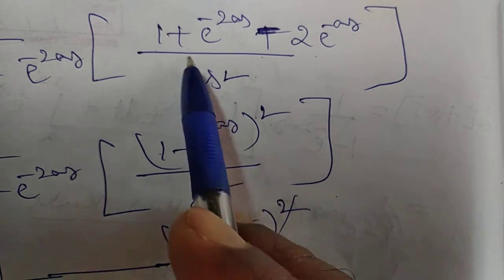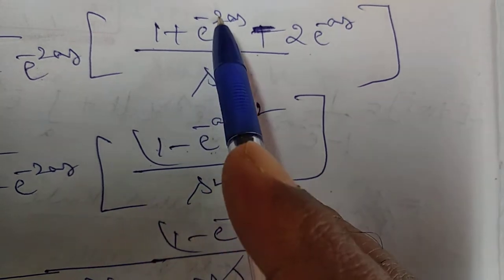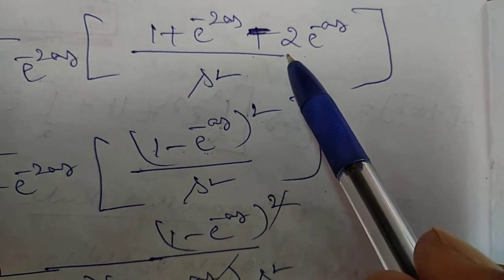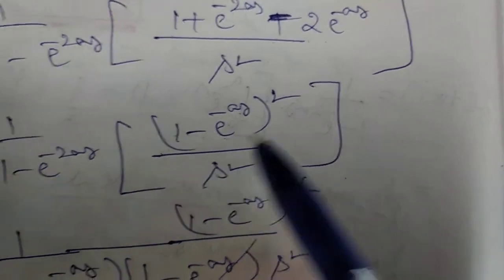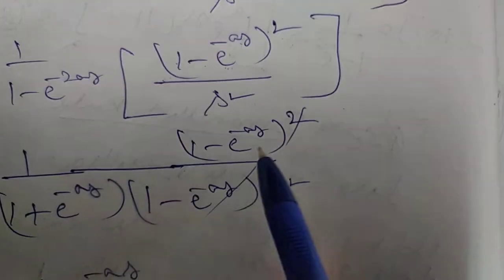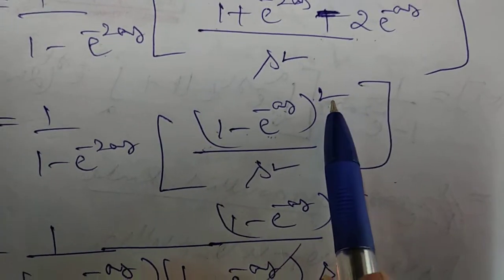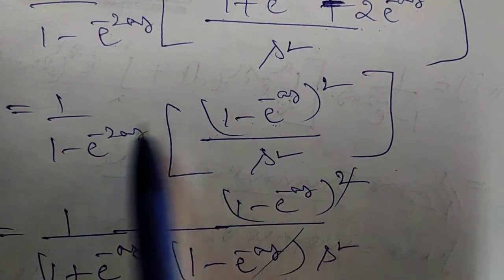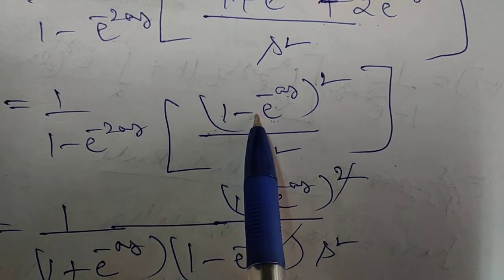So expanding, we get the same thing: a square 1, plus b square e power of minus as whole square, e power of minus 2as, minus 2ab, minus 2 into 1 into e power of minus as, that is minus 2 e power of minus as. So divide by s square, you have to write divide by s square. So next, 1 over, see here the numerator 1 minus e power of minus as whole square is there, no? So the denominator, what is there? 1 minus e power of minus 2as is there. So I want to cancel one term. So that's why the denominator term also you have to write as 1 minus e power of minus as type.